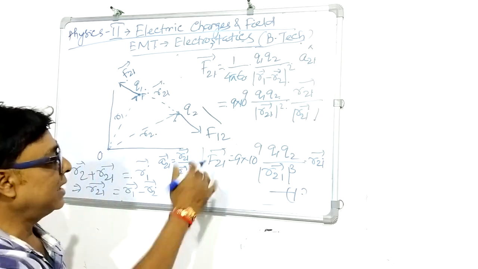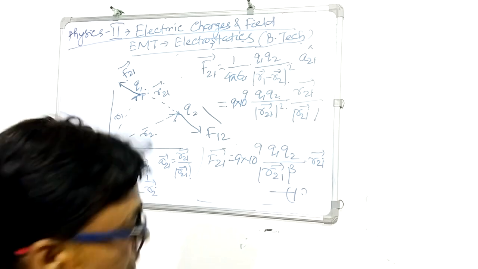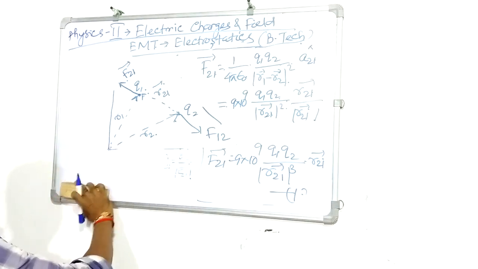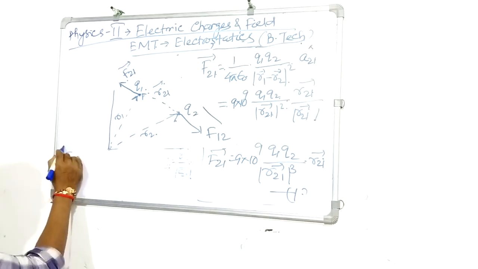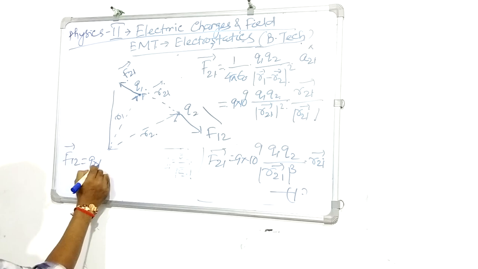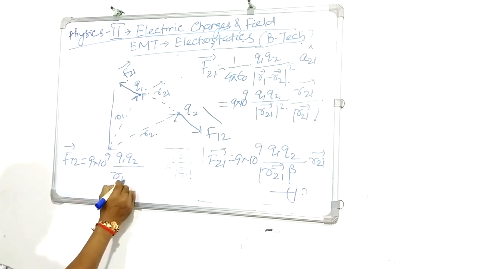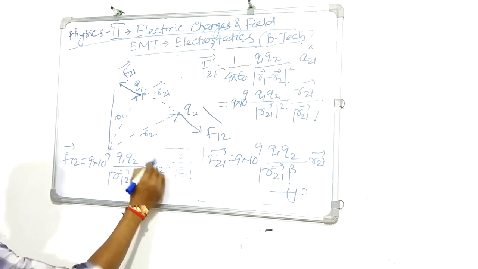Similarly, I can find the force F12. F12 will be nothing but 9 into 10 to the power 9 Q1 Q2 divided by the magnitude of R12 cubed, times R12.